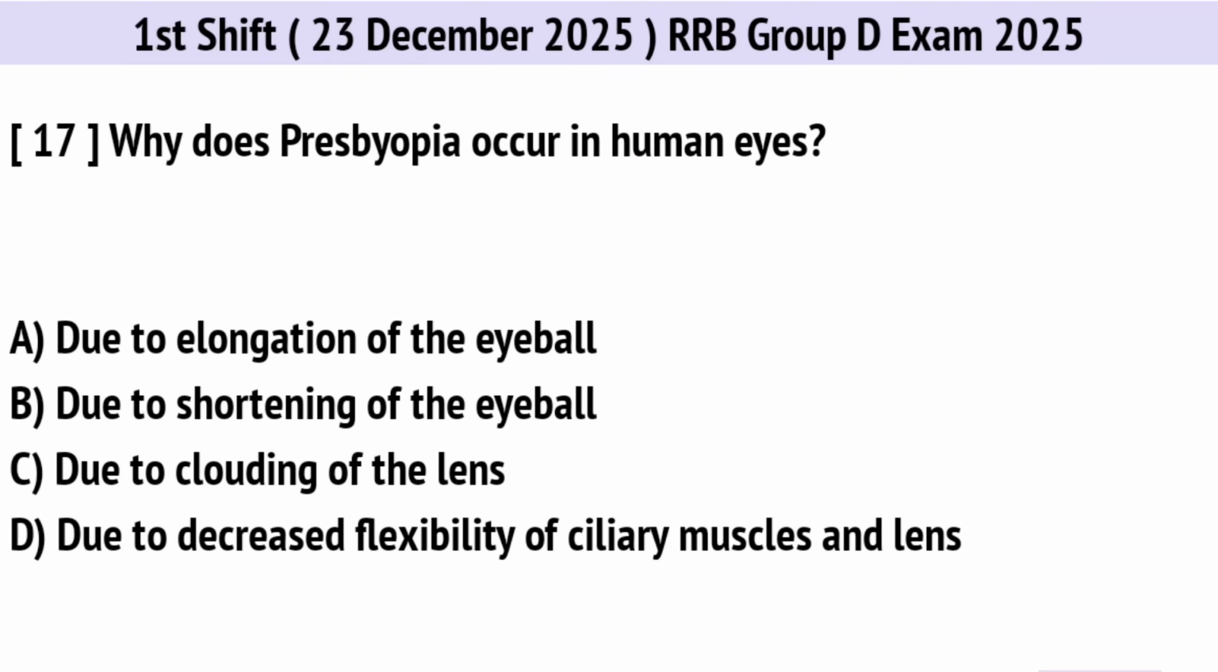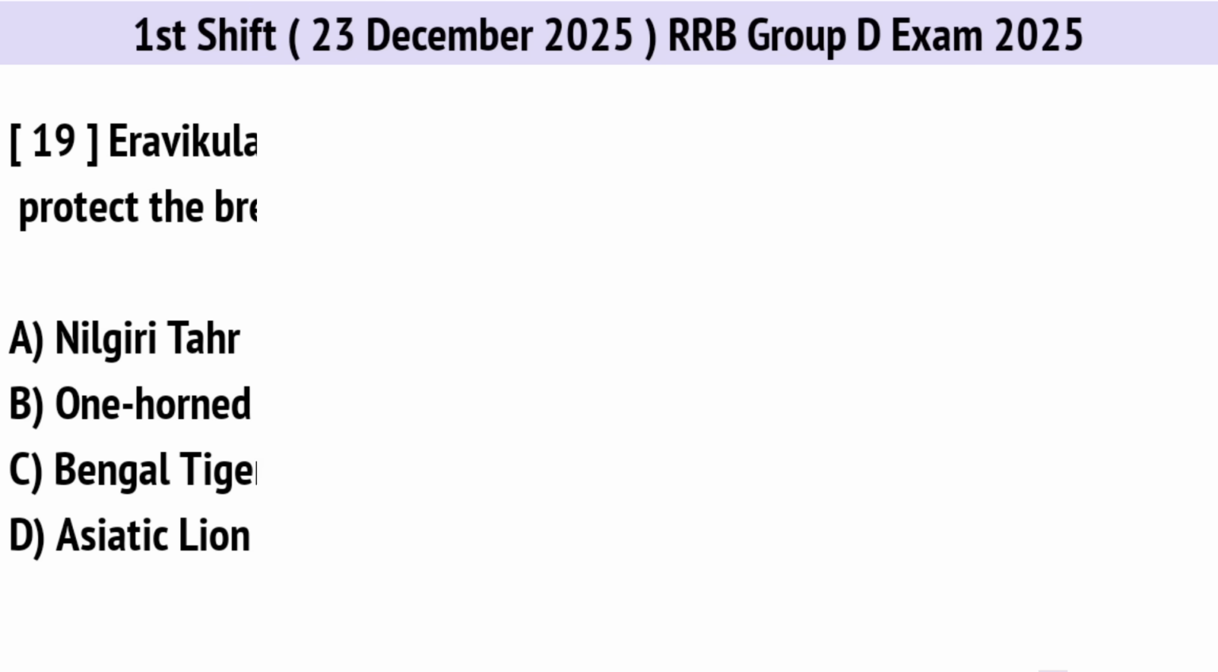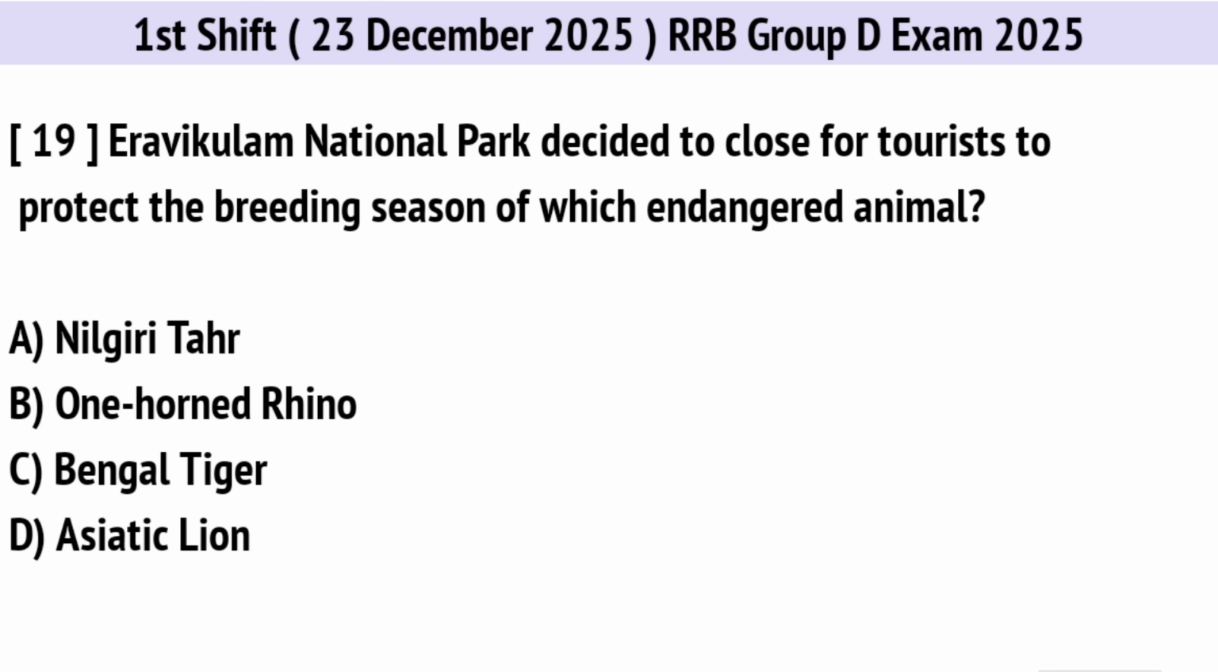Why does presbyopia occur in human eyes? Correct option is D. Due to decreased flexibility of ciliary muscles and lens. According to the sign convention, what is the sign of the object distance for a convex mirror or lens? Correct option is B. Negative. Eravikulam National Park decided to close for tourists to protect the breeding season of which endangered animal? Correct option is A. Nilgiri Tahr.